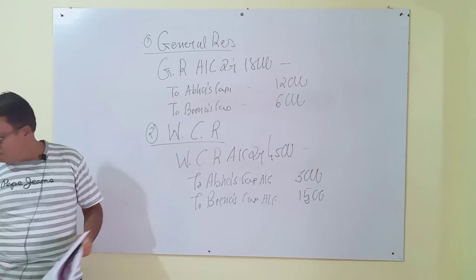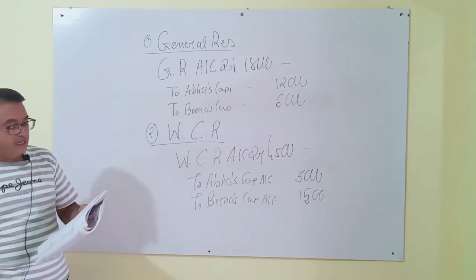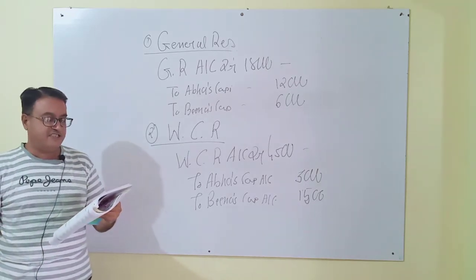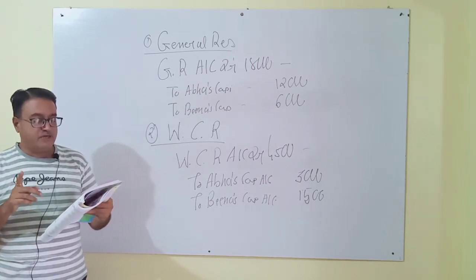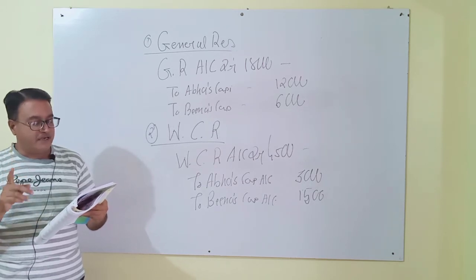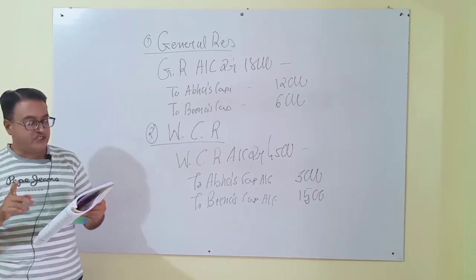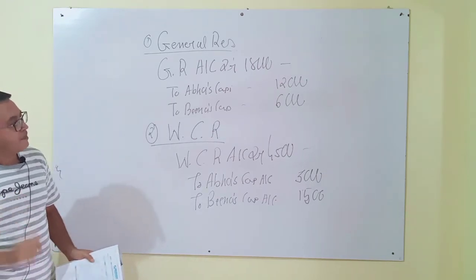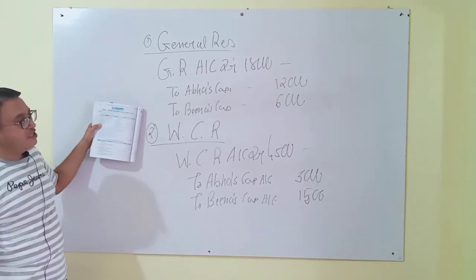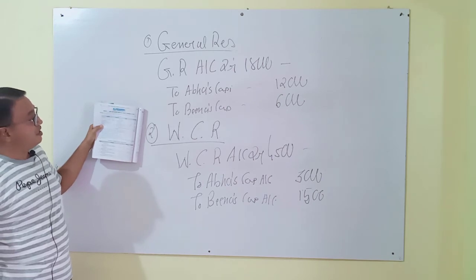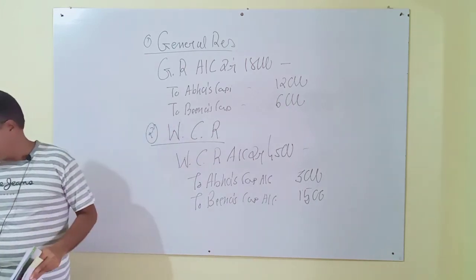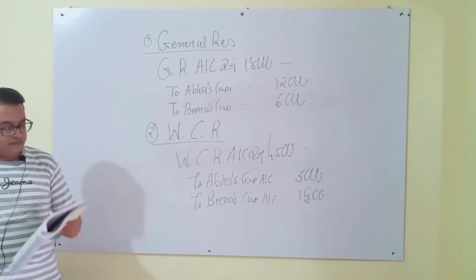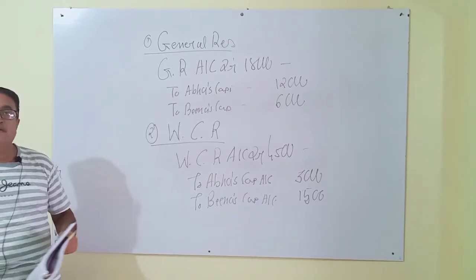Now anyone has doubt? Okay. Similarly, here investment fluctuation reserve is also given. Now distribute 1,500 investment fluctuation reserve. Okay. Again, anyone has doubt here? Journal of general reserve and workmen's compensation reserve. Okay. Doubt anyone? No. Let's calculate for investment fluctuation reserve.